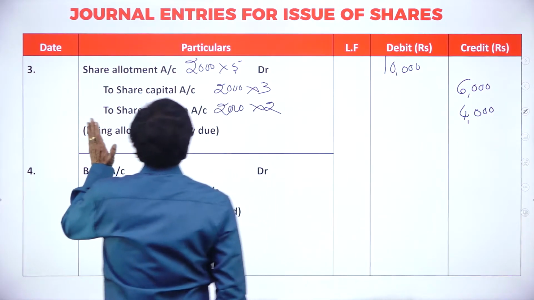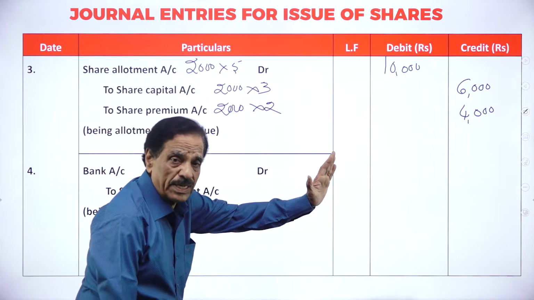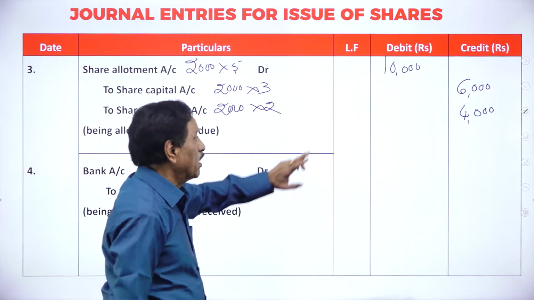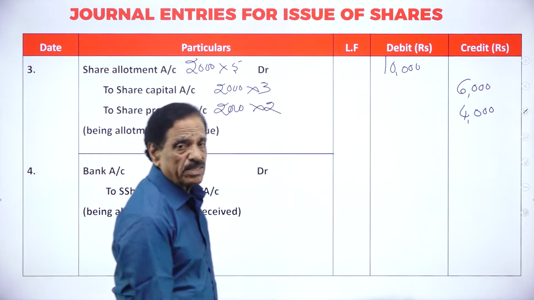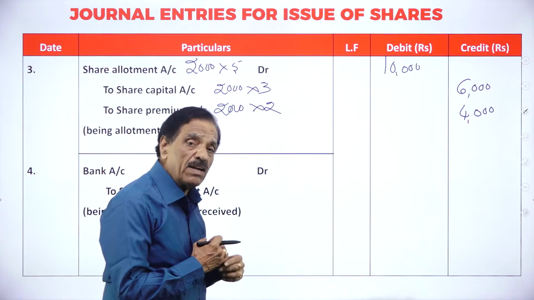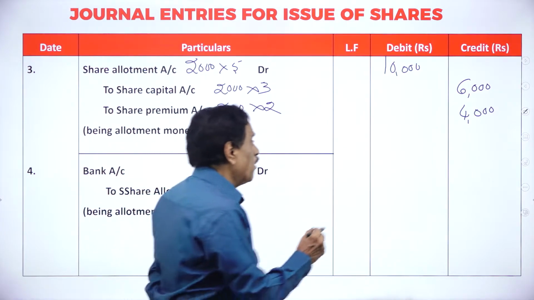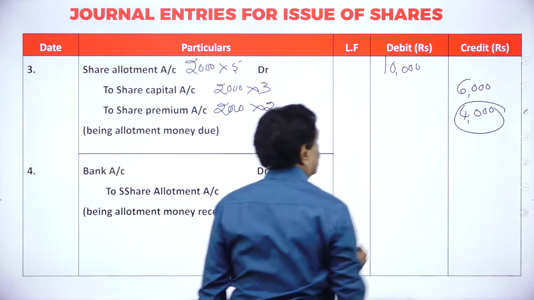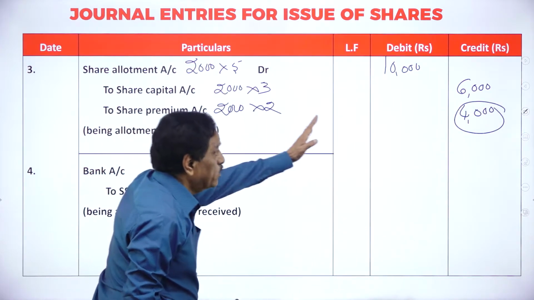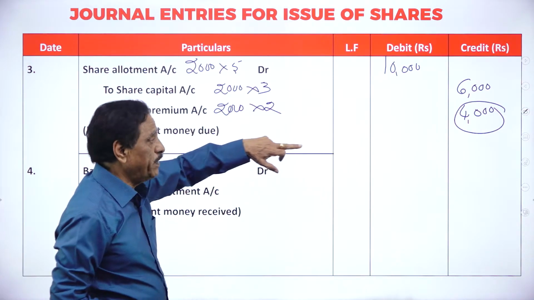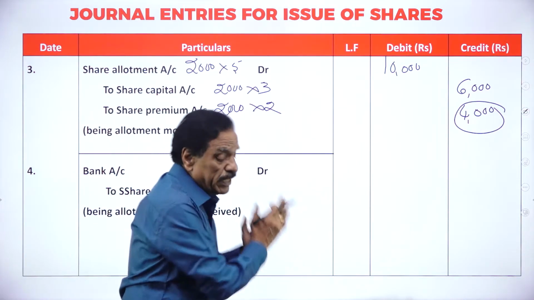What's the entry? Share allotment account debtor to share capital account to share premium account. Actually, he has to pay how much? 6,000. How much excess he has to pay? 4,000. If he pays the excess, then only he can become the shareholder. So what's the entry? He has to pay 10,000. How much actually is required? 6,000. Excess 4,000.